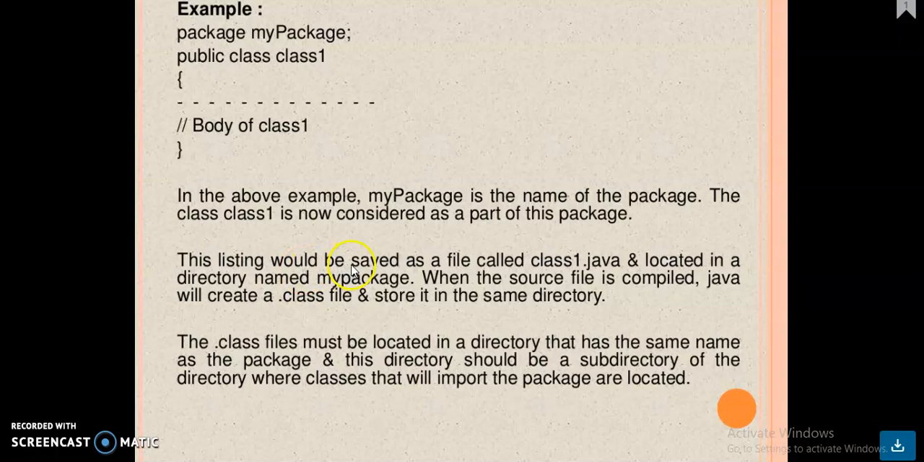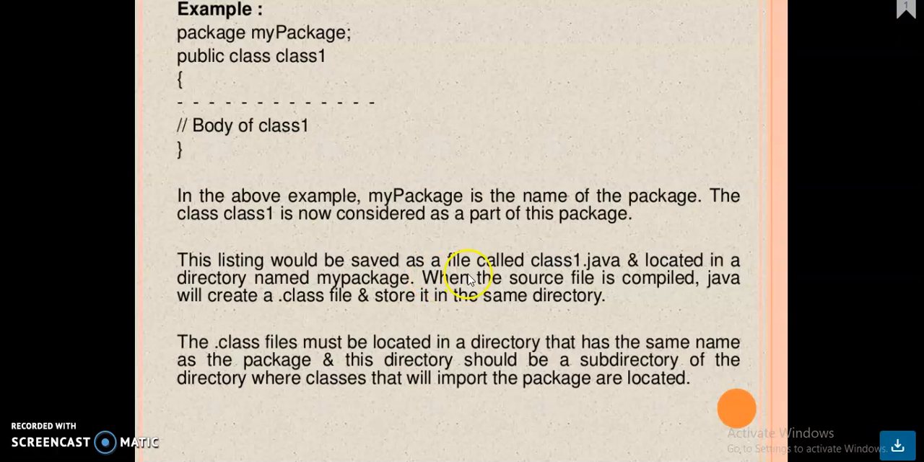This listing would be saved as the file class1.java and located in a directory named mypackage. How this package will be stored in your directory: you have to create a folder named mypackage. First you have to go to the Java JDK 1.3 folder and then the bin. Within the bin folder you have to create a folder with the name mypackage, and within that folder mypackage you have to save this class1.java.